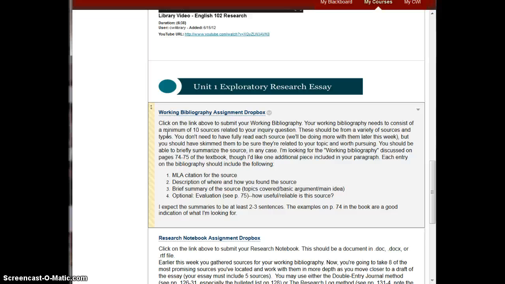For each of the sources, you will create an MLA citation, a description of where and how you found the source. For example, I found this on Google or in the CWI library, and a brief summary of the source. I'm looking for about 2 to 3 sentences. For a reference of what I am looking for, review pages 74 to 75 in the Curious Researcher.